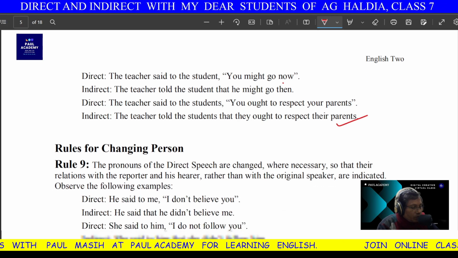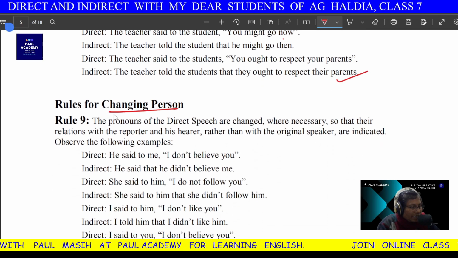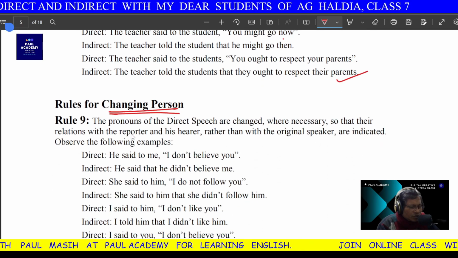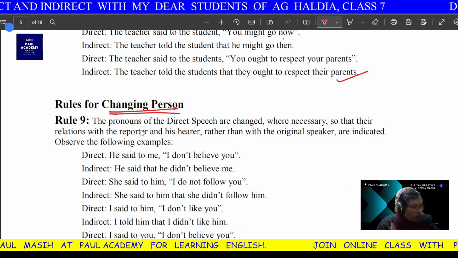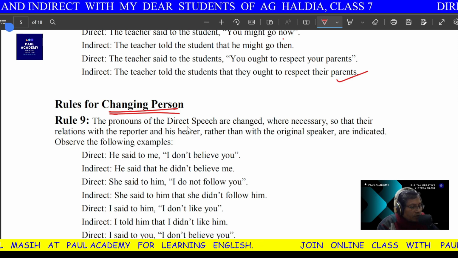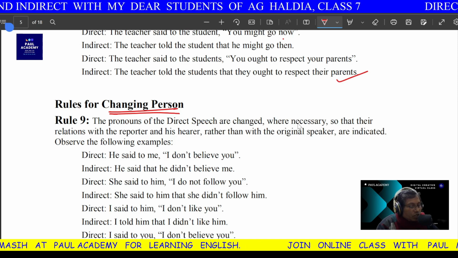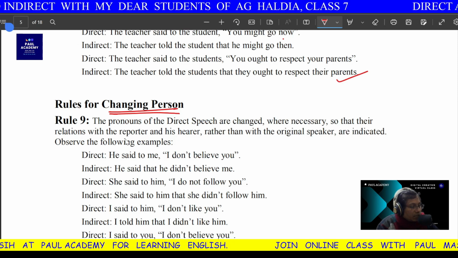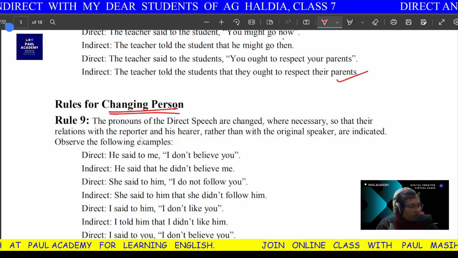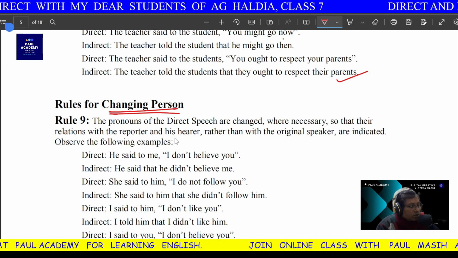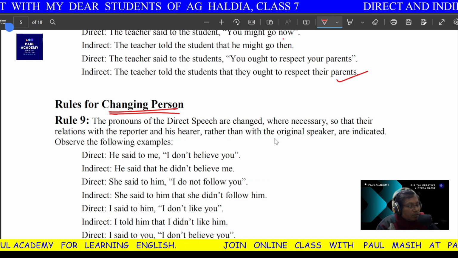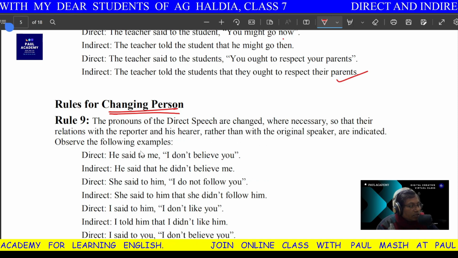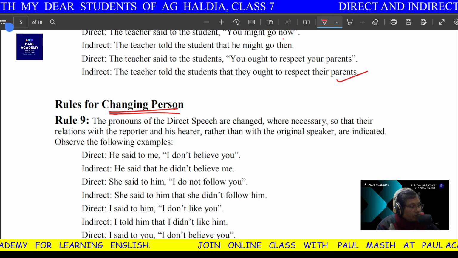Now, there is one more thing, change of person. As I told you, children, there is no specific book and rule where you can change according to a formula. For example, the pronouns of the direct speech are changed where necessary, so that their relation with the reporter and his hearer, rather than with the original speaker, is indicated. Observe the following example.